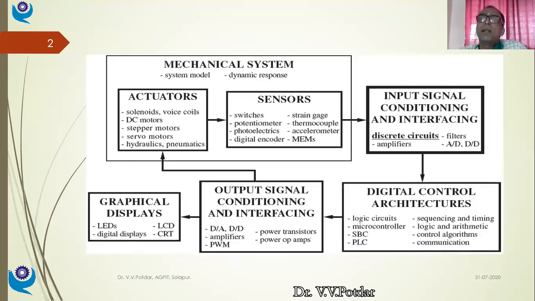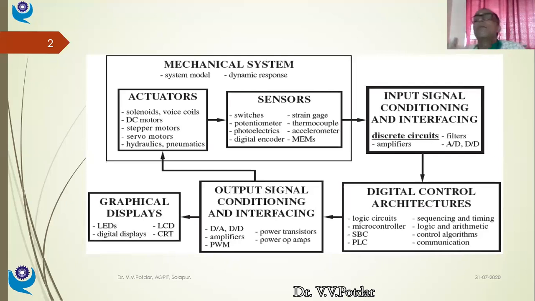Apart from controlling temperature, I need to have a display also. Outside the chamber, I want to have a digital display of the temperature inside the furnace. So here, along with control action, I want to have a display unit also. So graphical displays are also required, isn't it? And that graphical display will not be actuated directly by the thermocouple output, which is in microvolt or millivolt.